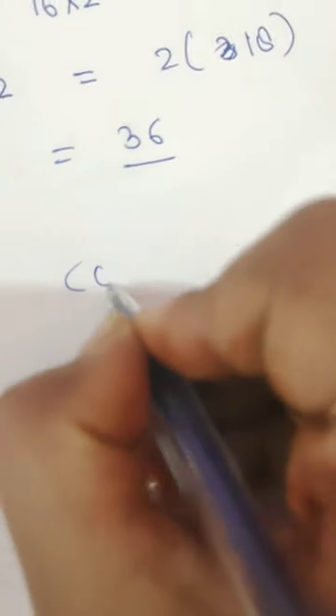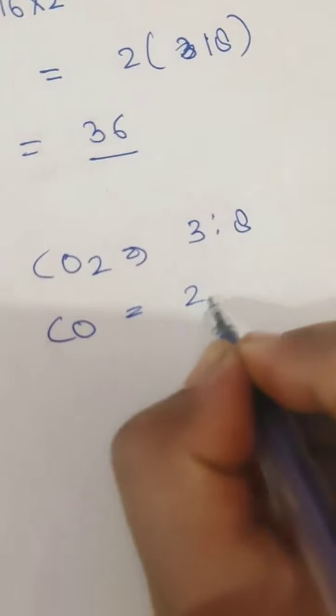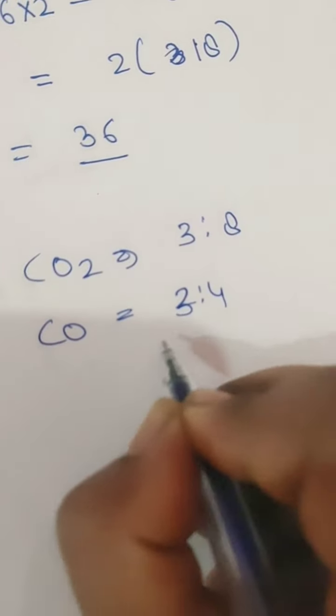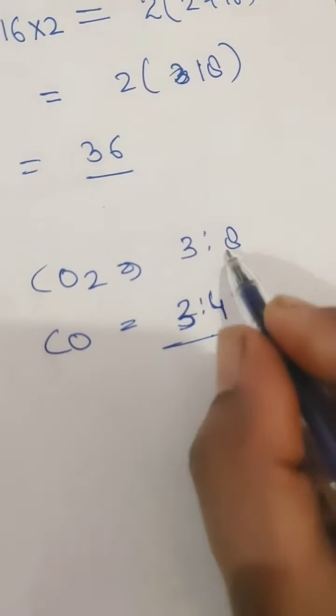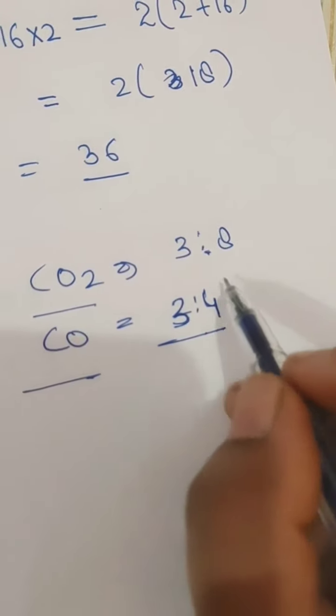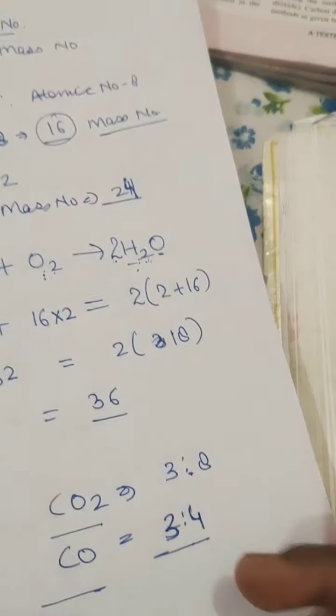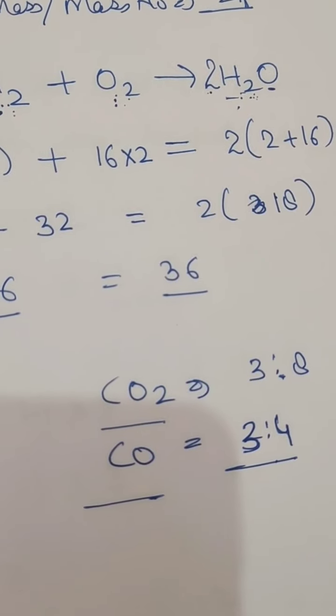CO2 has a 3:8 ratio and CO has a 3:4 ratio. So when this proportion is disturbed, we get different things. Although the change is not very much, the product we get is different.